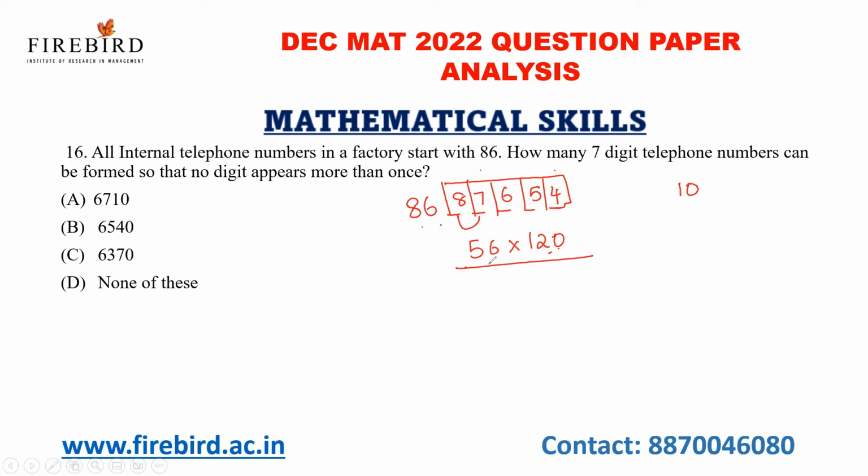First do 56 into 12. 56 into 12 is 560. 56 into 2, 112. Okay, 56 into 10 is 560. 56 into 2 is 112. So if I add all, I'll get 6720 as answer. 6720 is not in the option. So none of these is my answer.